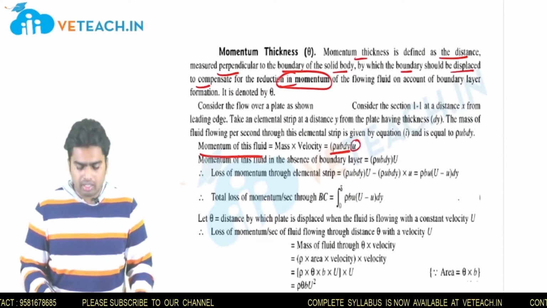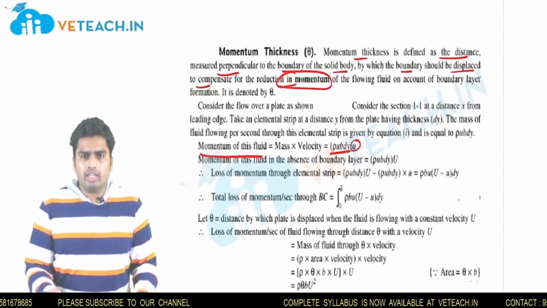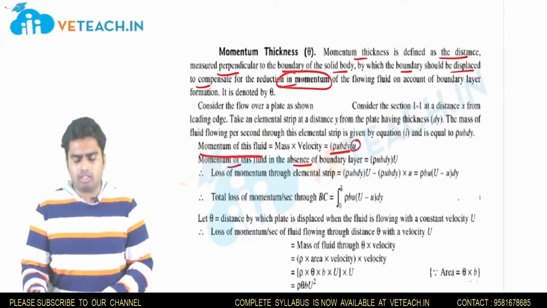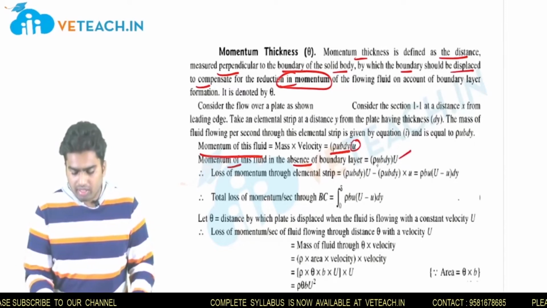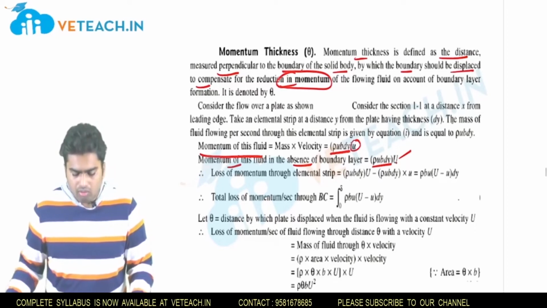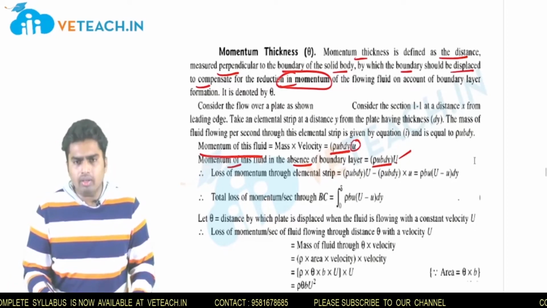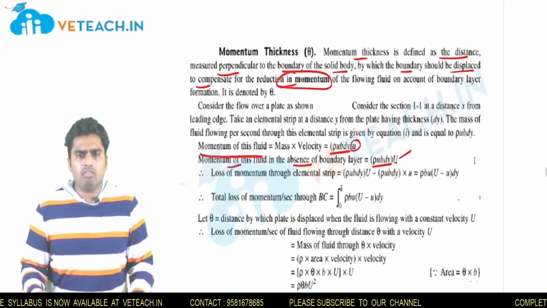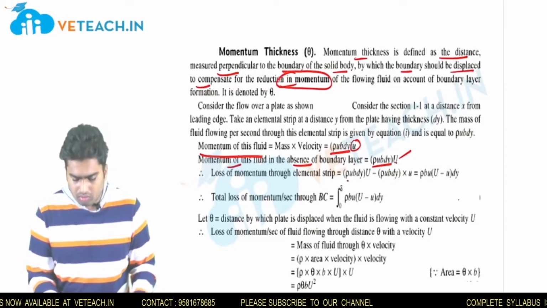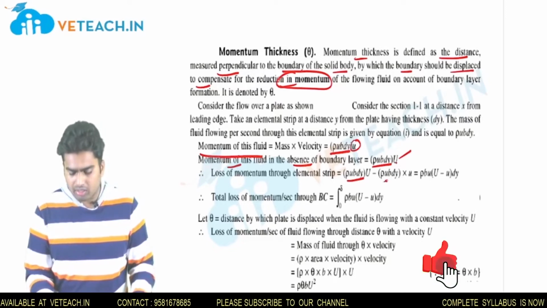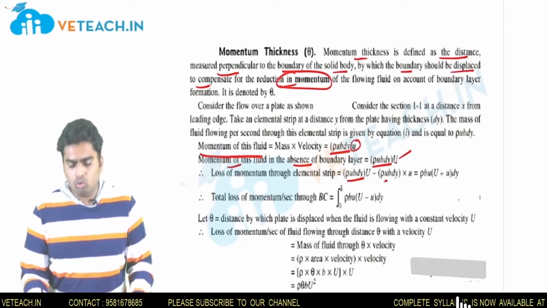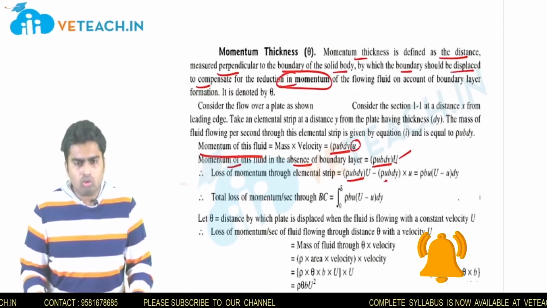Again, we take the momentum equation in the absence of the boundary layer, that is, when there is no plate. So we get the same equation, m dot into U, right? The loss of momentum will be obtained by subtracting the momentum equation with the flat plate from that without the flat plate. So this is without the flat plate, and we subtract the with-plate equation from it. So I will get the equation rho b u into (U minus u) dy, right? What is the total loss?